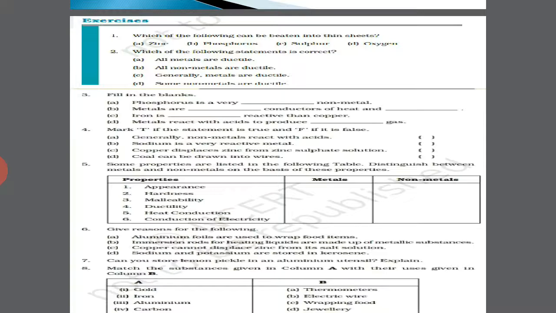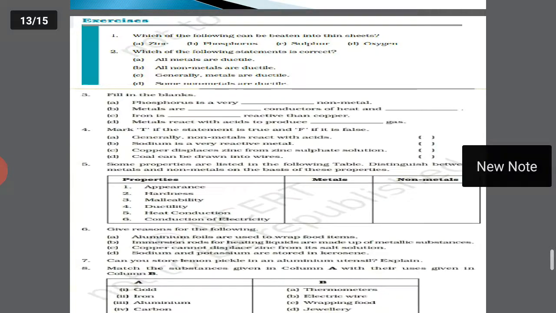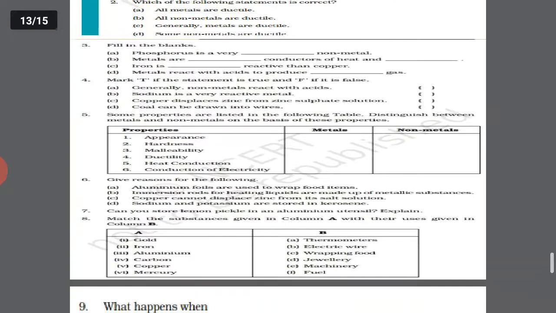Malleability: metals are malleable but non-metals are not. Ductility: metals are ductile but non-metals are not. Heat conduction: heat can easily conduct through metals but non-metals do not allow the passage of heat. Conduction of electricity: metals are good conductors of electricity, non-metals are poor conductors except graphite.